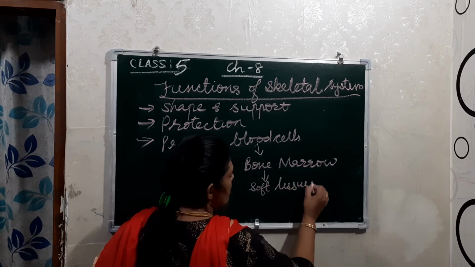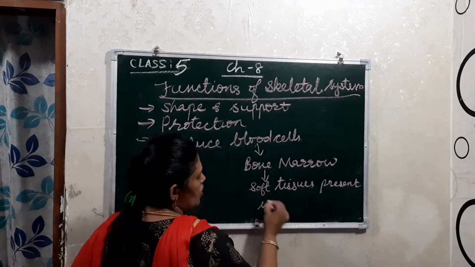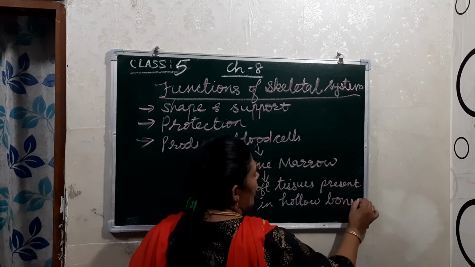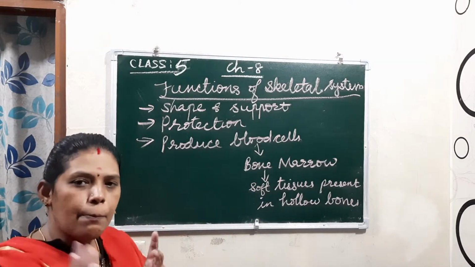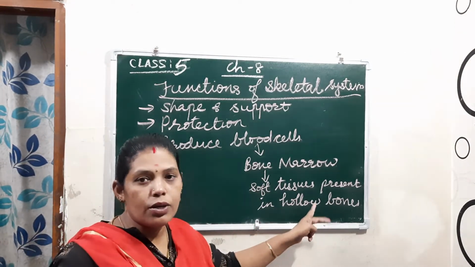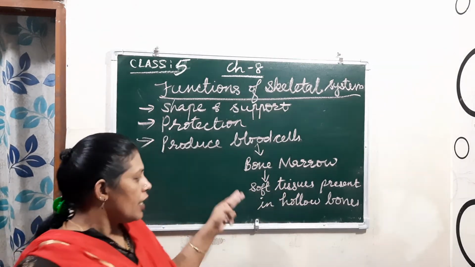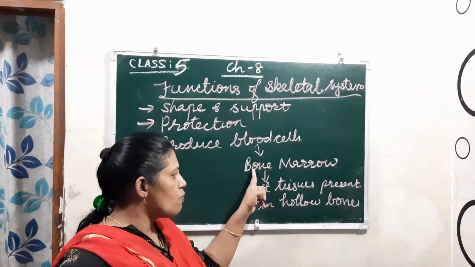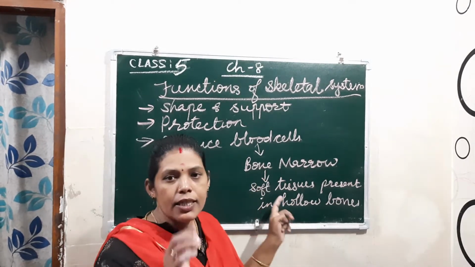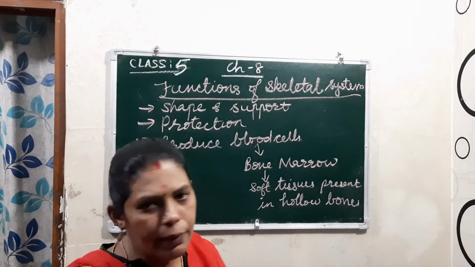present in the hollow bones. Some of our bones are simply hollow, with no other things inside. In such bones the bone marrow is present, a separate soft tissue known as the bone marrow. There only the blood cells are produced, okay, understood?